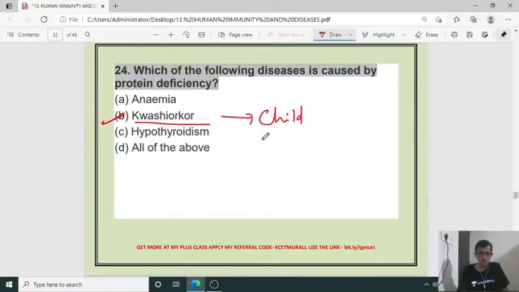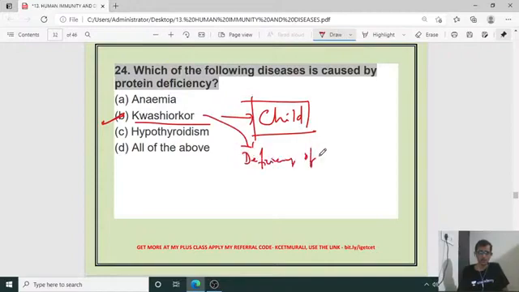A group of symptoms appears due to the deficiency of essential amino acids, especially protein. Amino acids are the building blocks of protein. Kwashiorkor is commonly observed in children.